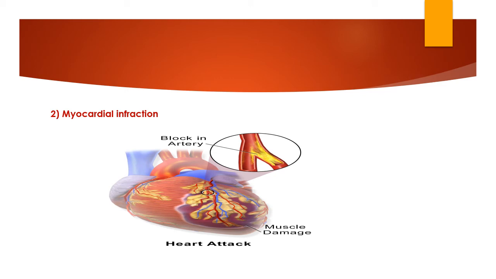Myocardial infarction is caused by an infarct, or death of tissue due to ischemia, often due to obstruction of the coronary artery by a thrombus. Myocardial infarction is also known as a heart attack, and it damages the muscle of our heart. It is one of the major circulatory disturbances.